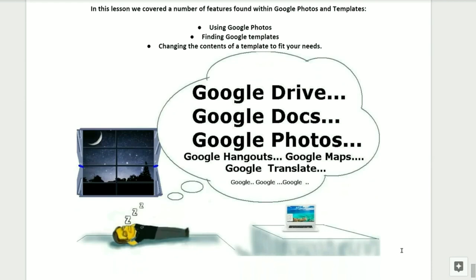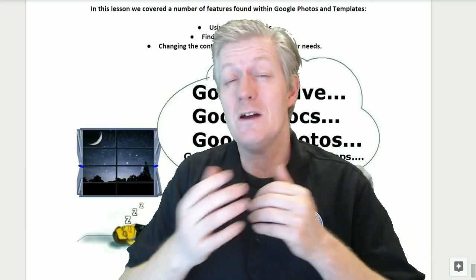In this lesson, we covered a number of features found within Google Photos and templates. Using Google Photos, finding Google Templates, changing the contents of a template to fit your needs. Hey, we've come to the conclusion of another lesson. This was lesson number 6.